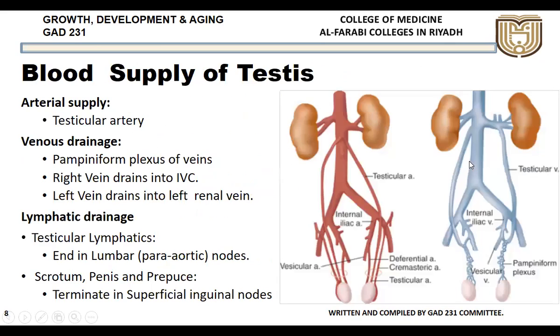Now coming to the blood supply of the testis. The testis is supplied by the testicular artery, which is a branch from the abdominal aorta. This is the testicular artery on either side. The abdominal aorta is a very important artery, giving a branch to the testis. It is called the testicular artery because it is supplying the testis.